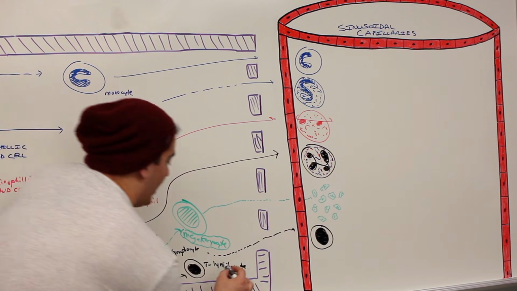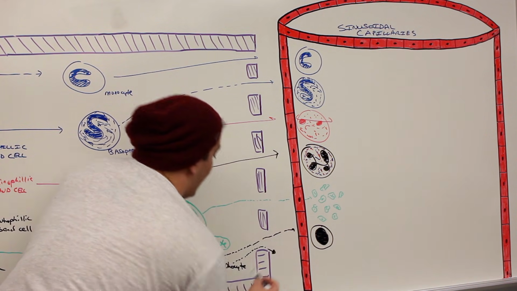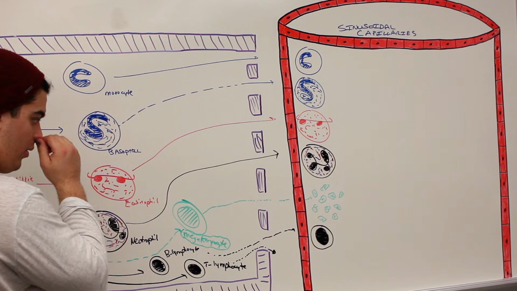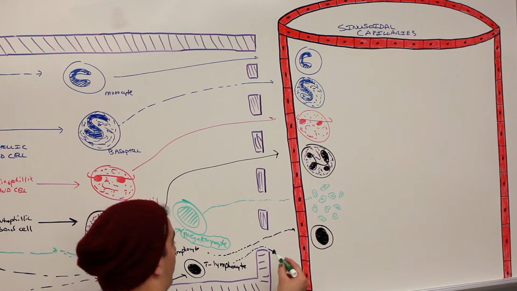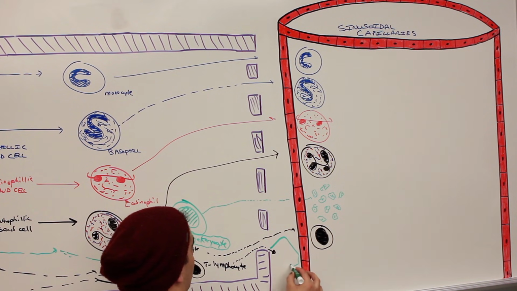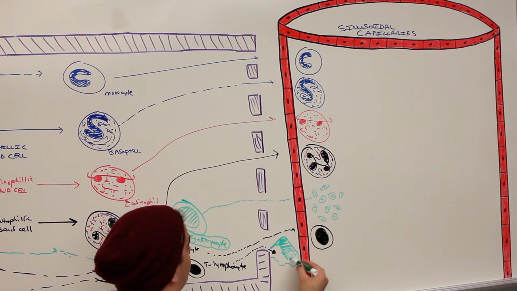The T lymphocyte, before it can actually be functional and go to the secondary lymphoid organs, it has to go to a primary lymphoid organ. What's that primary lymphoid organ called? That primary lymphoid organ that it has to go to first overlies the heart. It's in the inferior neck, right? It actually sits within the mediastinum where the heart is.